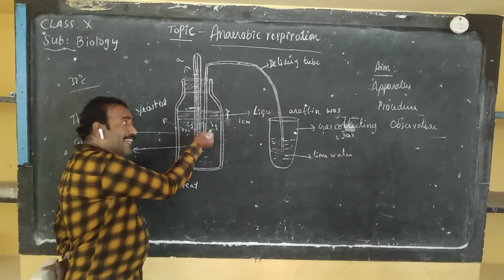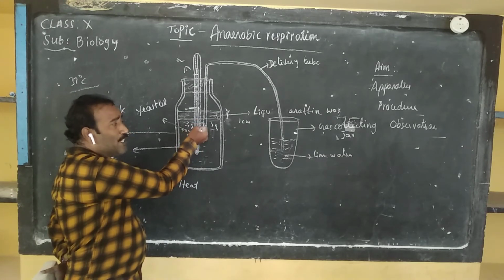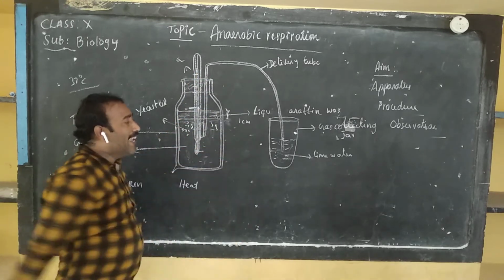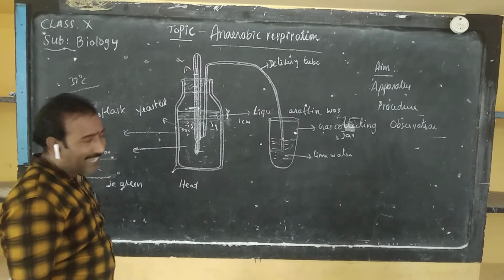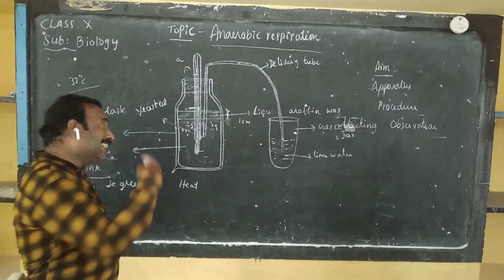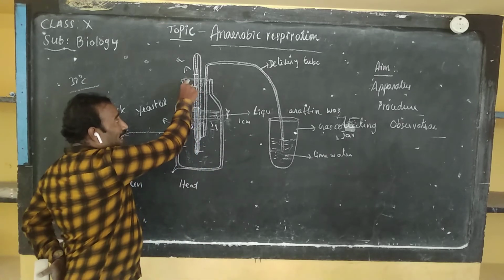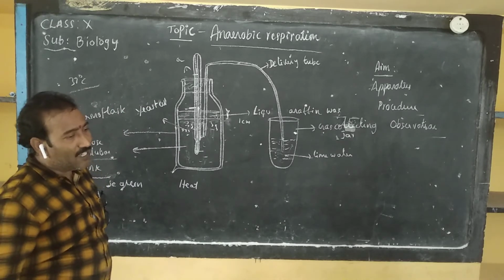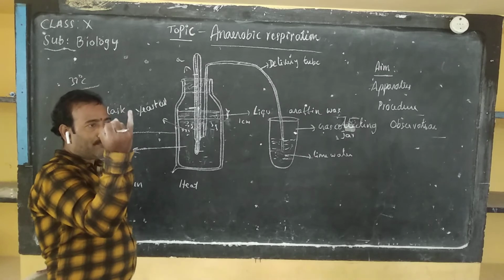These yeast cells respire by anaerobic respiration, producing a small amount of CO2. This CO2 escapes through this delivery tube. It will turn lime water milky white. CO2 is released. And the third one, we can find the smell of alcohol if we remove the lid of this thermoflask. You will observe these 3 observations.